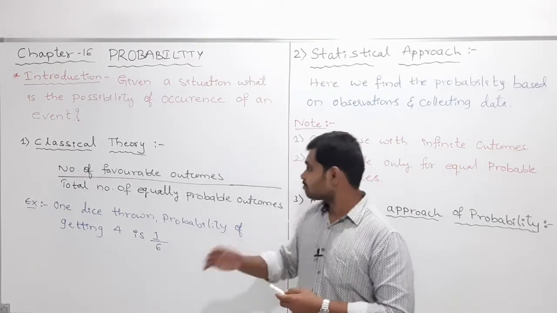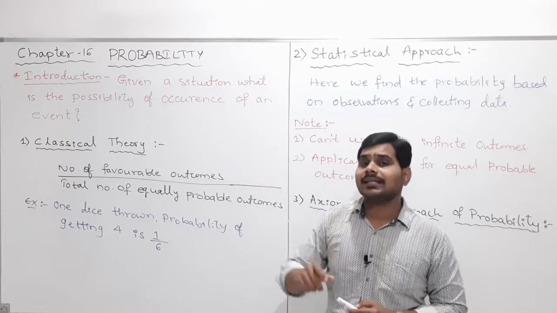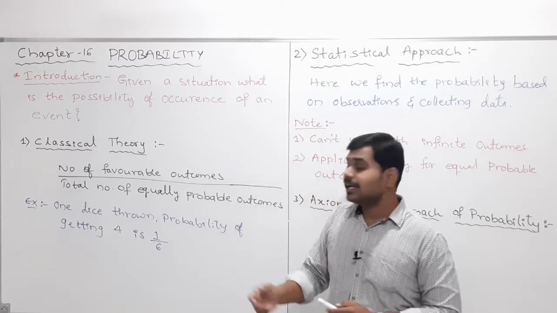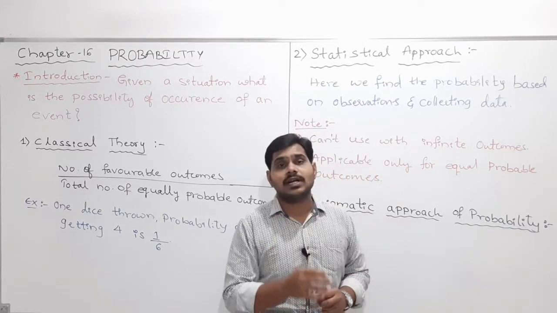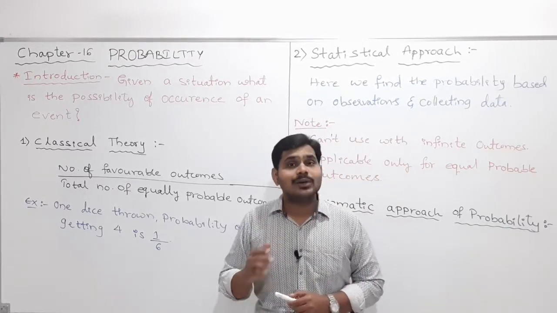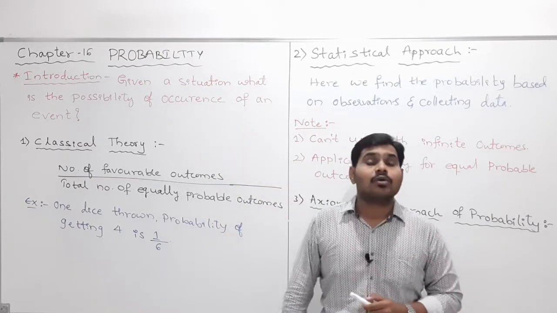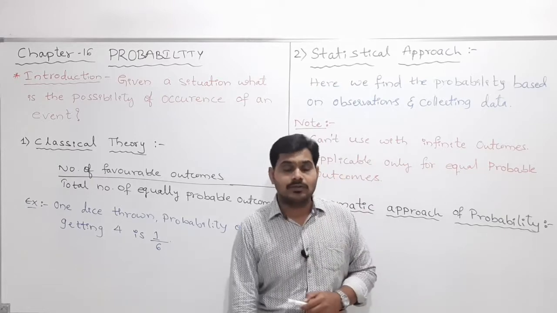So clear. So, my dear students, if you take one dice and throw it, what is the probability of getting 4? What are the chances of getting 4? To calculate such a situation, we will use probability. This concept we are going to use.